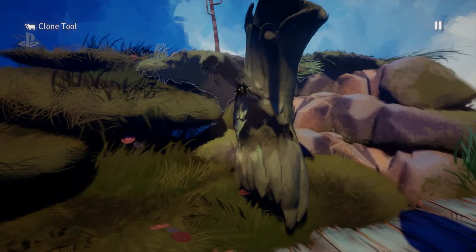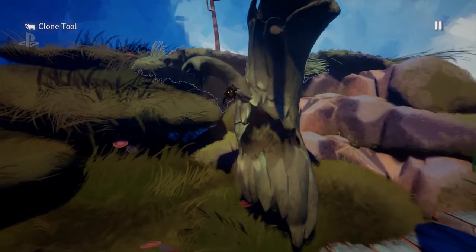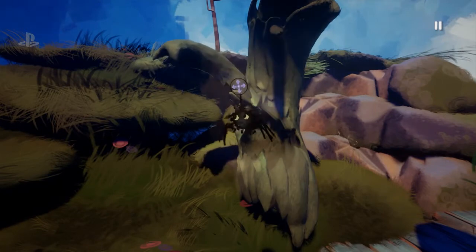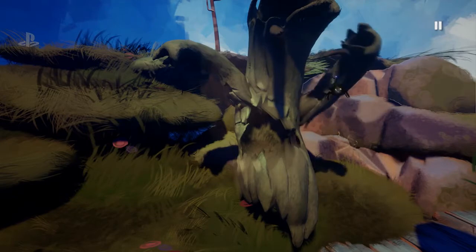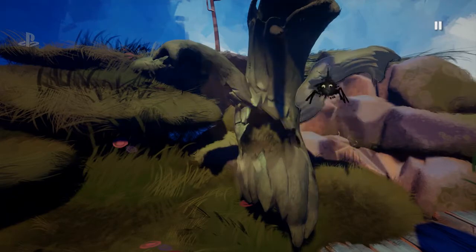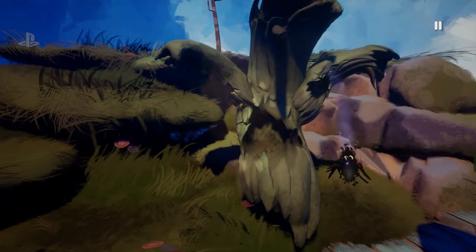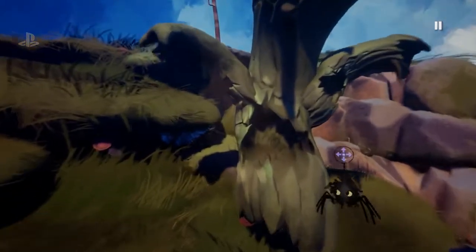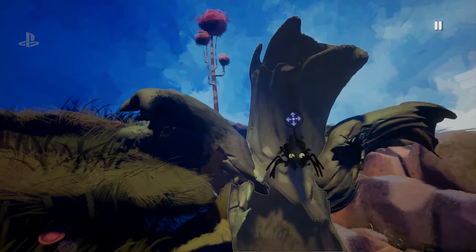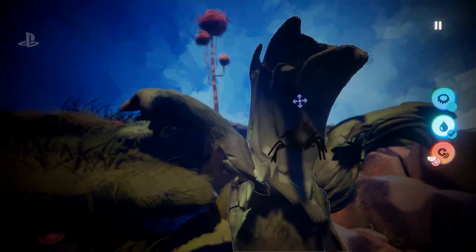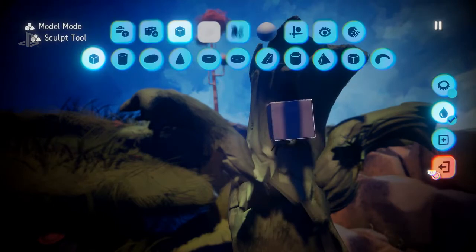What's the technical term for one of these? Is it an ent, isn't it, or something? I think so. So, okay, there's my tree monster. And what I'll do is, when you take any of these props that other people have made, you can modify them. So these are all sculpted in the tool, but you can modify them yourself.